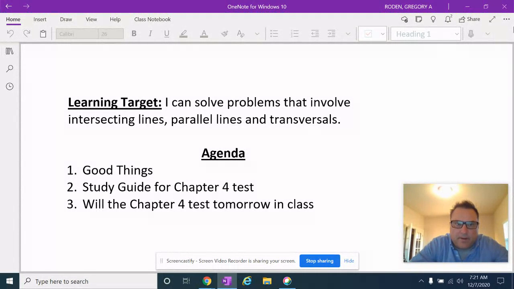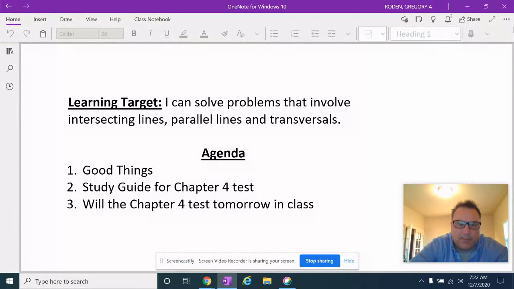Our learning target today is: I can solve problems that involve intersecting lines, parallel lines, and transversals. Otherwise, I can study for the test that's going to be up tomorrow. Okay, so this is going to be the last test of your second quarter grade. We will have some other grades, some homework grades, but I think this will probably be our last test. So you want to do really well on it because I'm going to weight this test very heavily.